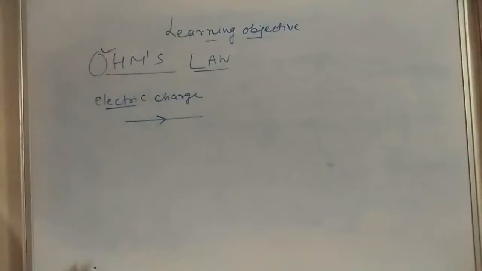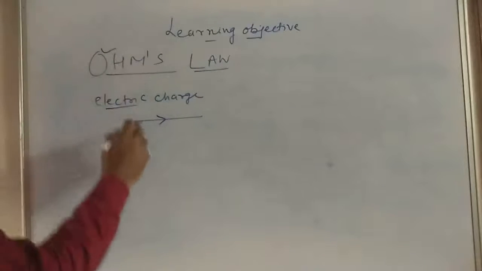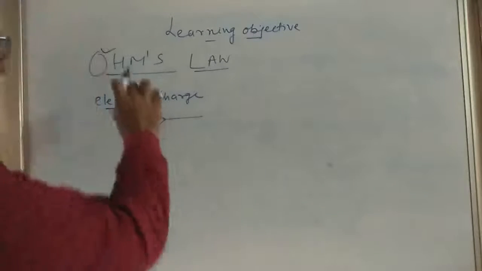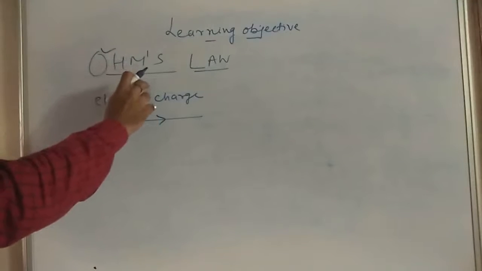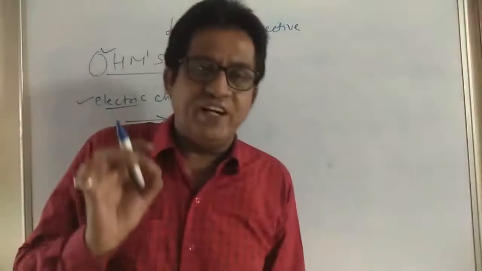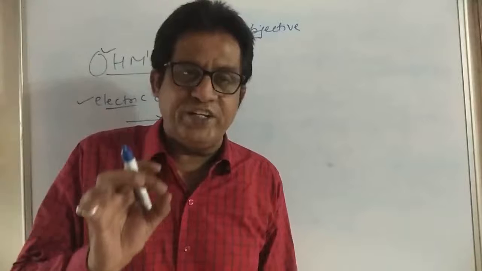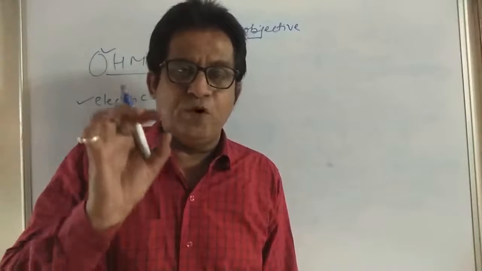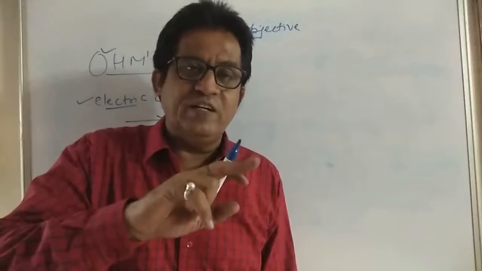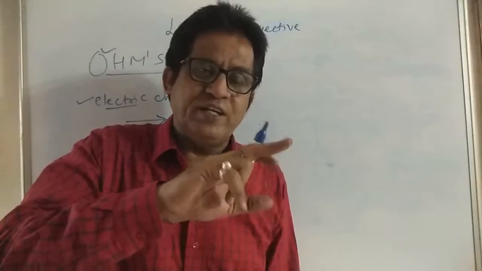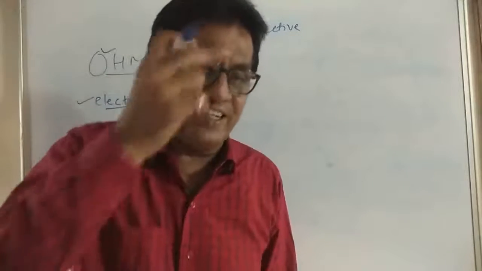Then a scientist named George Simon Ohm made a study of the phenomenon, and he established that if the physical conditions like temperature are kept constant, then the potential difference between the two ends of a conductor is directly proportional to the current flowing in it. हम लिख रहे हैं यहाँ पर.